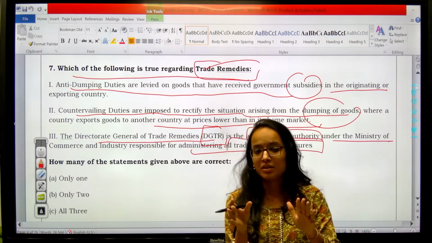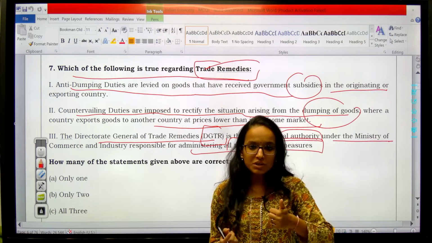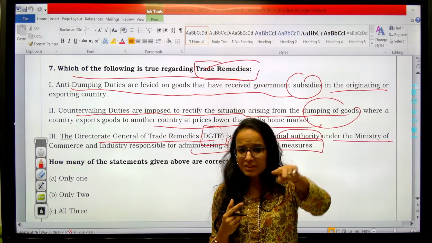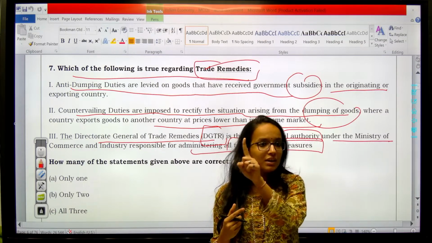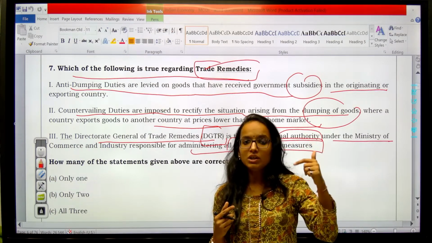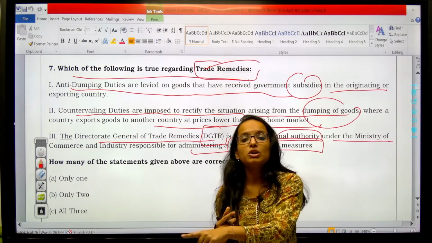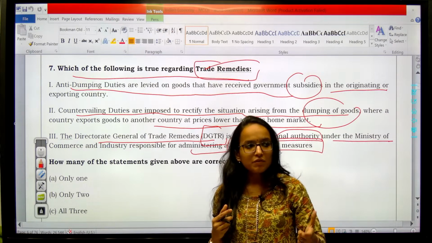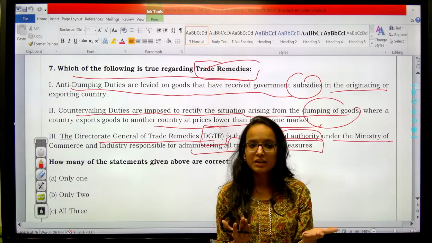Questions are very general. We only complicate them. We overthink that this question has been asked in UPSC, it should not be this easy. No, you have to look at what is happening around you. Try to relate your common sense, the knowledge which you have, the general understanding of your environment and surroundings, with that question, because questions are different. Yes, I agree, they do not ask something which is directly written in your sources, your books. Getting my point?